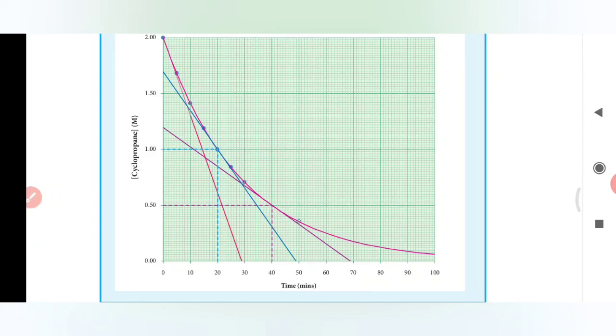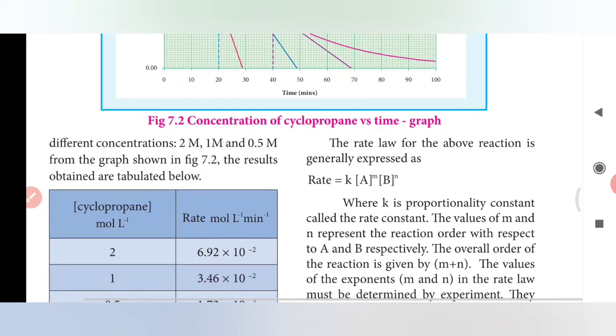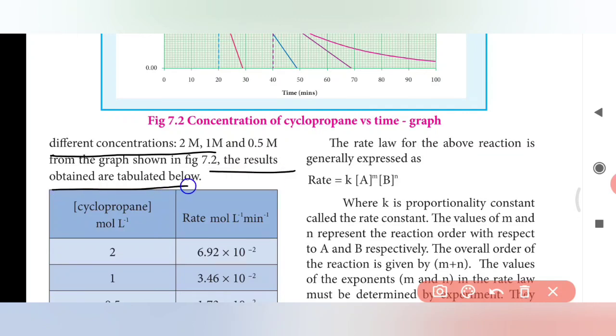Here, as the time increases, at the same time the concentration of the cyclopropane decreases. Because of that, from the reactant, that is cyclopropane, we can prepare the product, that is propene. If the concentration of propene increases, at the same time the concentration of the reactant, cyclopropane, decreases. These are the different concentrations of 2M, 1M and 0.5M from the graph as shown in figure 7.2. The result is obtained or tabulated below.